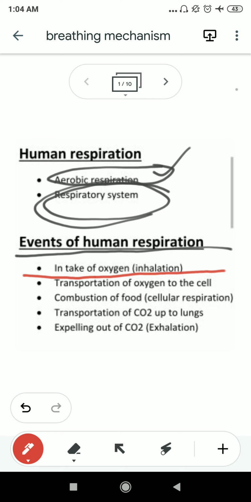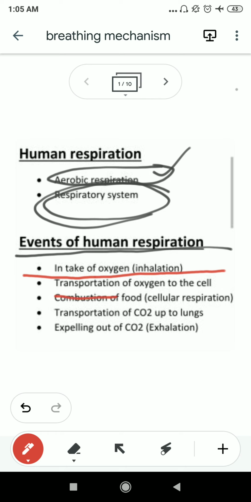As we know, respiration occurs in the cell. In the case of aerobic respiration, it occurs mainly in the mitochondria. Obviously some part of respiration also occurs in the cytoplasm. We'll discuss this later when we discuss cellular respiration and its mechanism. You do not need to remember the events sequentially. First is the intake of oxygen, then the transportation of oxygen to the cell, and then